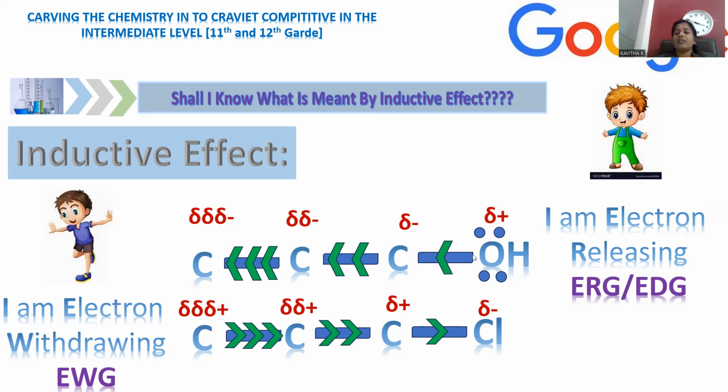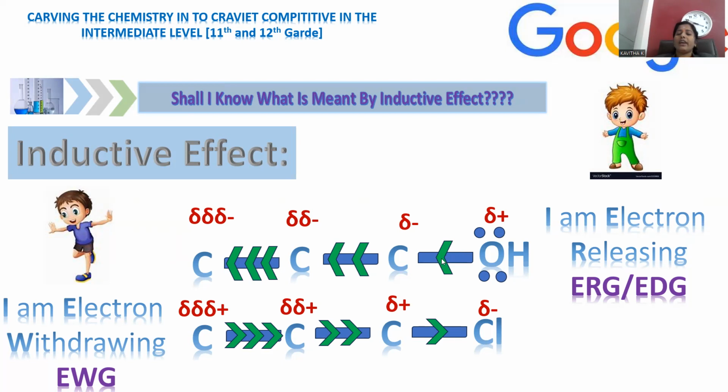It is not completely releasing; rather, a partial displacement of electrons towards the carbon atom will be there, so you can notice a partial positive charge. Partial positive is mentioned with delta plus. Delta plus indicates what? Partial positive, right? It is a slight displacement of the bonded electrons towards the carbon atom.